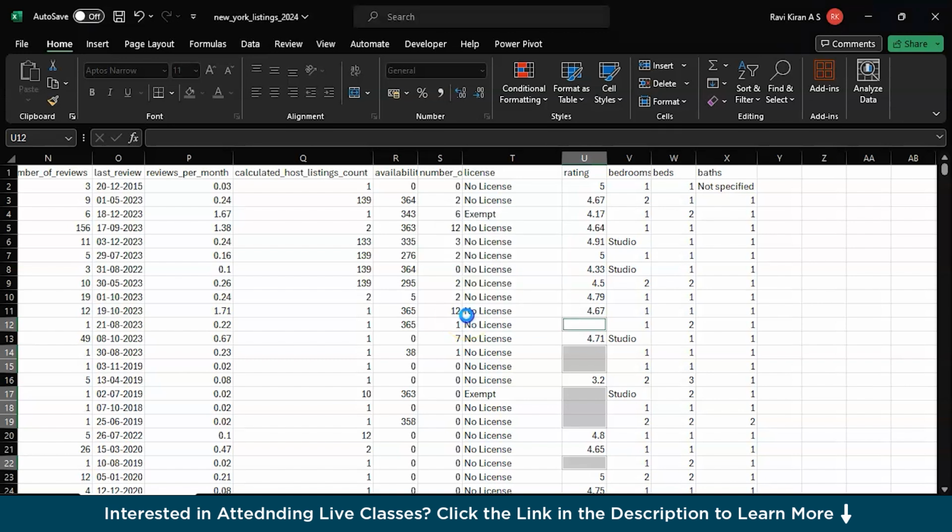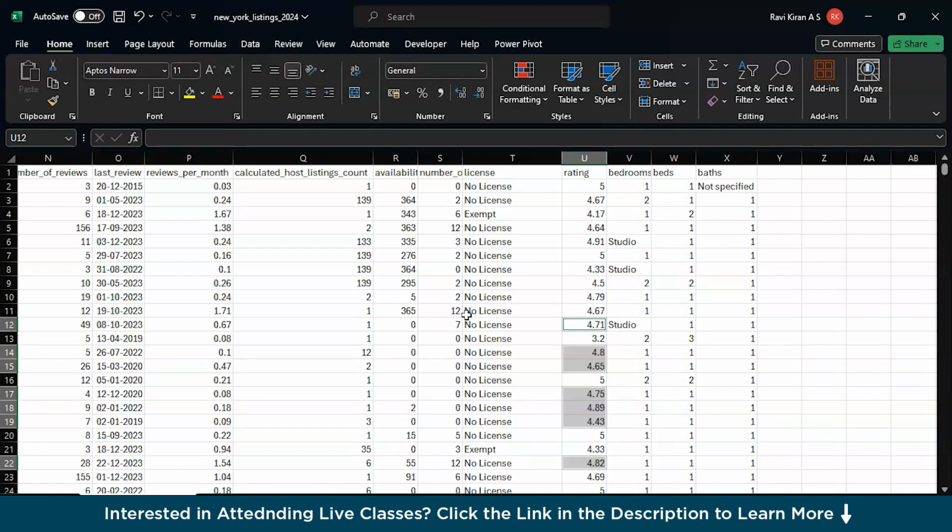You can just eliminate the entire row with any discrepancies. It might take a while again. Just give Excel its time to delete the unnecessary blank cells and rows in the dataset, so that we have a completely formatted dataset. There you go.